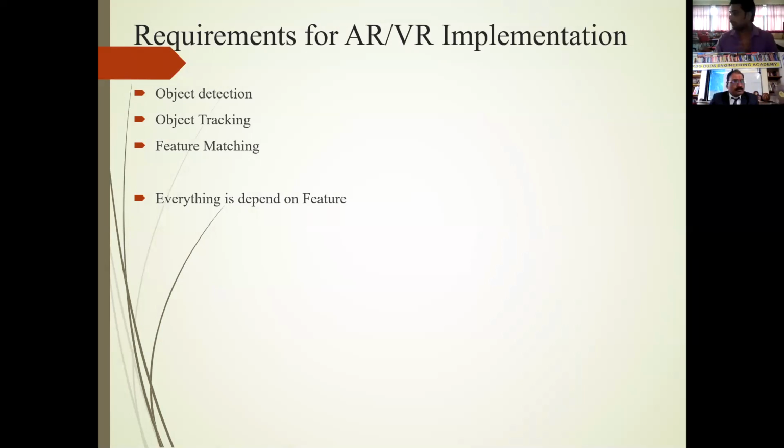For the demonstration, I will not be explaining the code because we are very short of time. Sorry for that. The main things to implement augmented reality and virtual reality are object detection, then object tracking, then feature matching, and after that the augmentation, or virtual things, come into the picture.